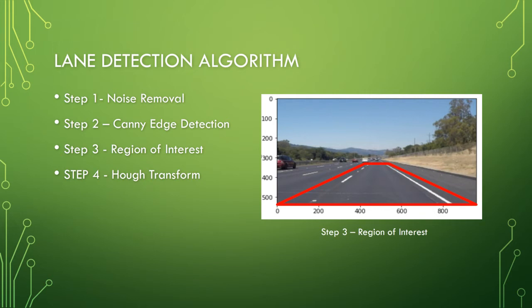The final step is to apply the Hough transform. It is a feature extraction technique used in image analysis, computer vision, and digital image processing. The classical Hough transform is concerned with the identification of lines in the image.